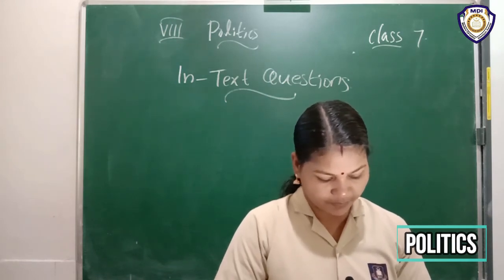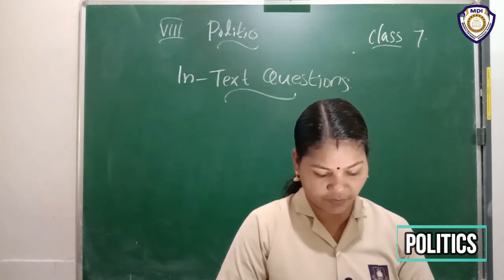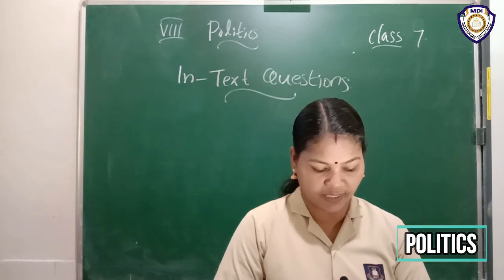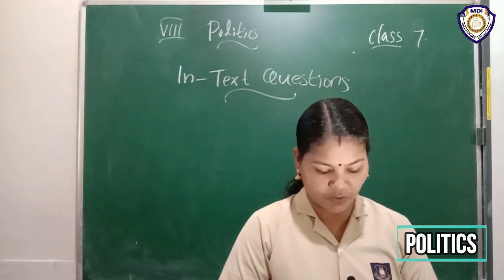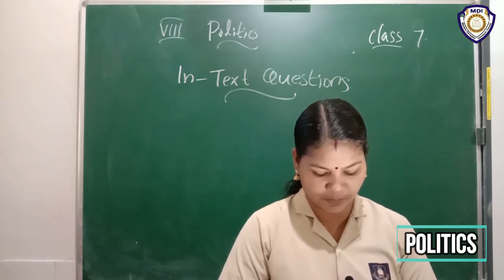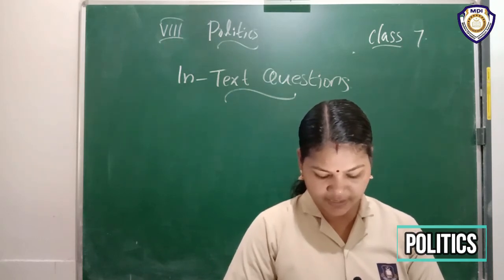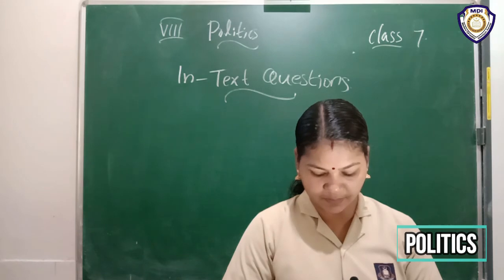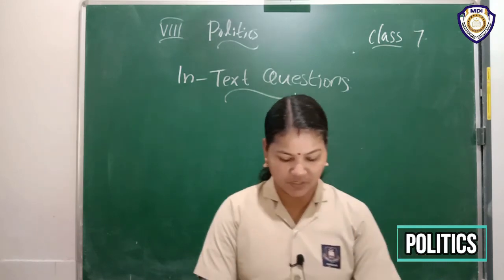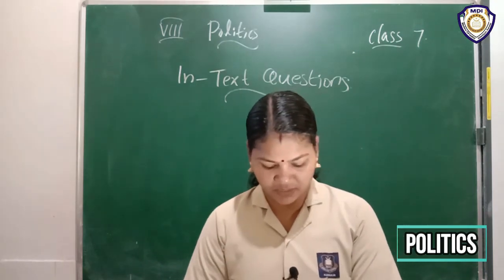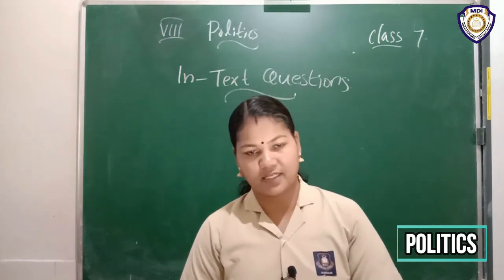Then last question from this chapter, page number 25. Can you think of a recent incident from any part of India in which the secular ideals of the constitution were violated and persons were persecuted and killed because of their religious background? In Jammu and Kashmir, the non-Muslim communities are persecuted, killed and threatened by the Muslim community. Hindus are not allowed to practice their festivals and culture. It is just the violation of the secular ideals of the constitution.